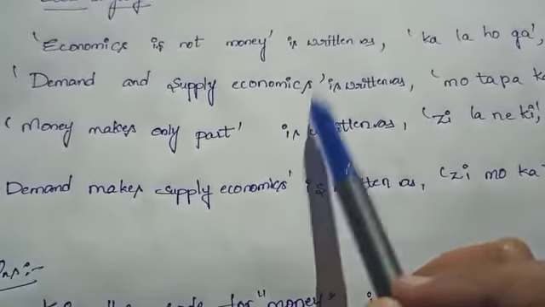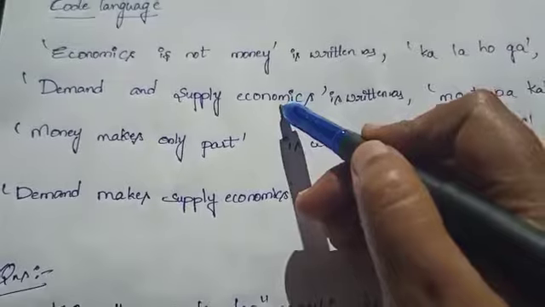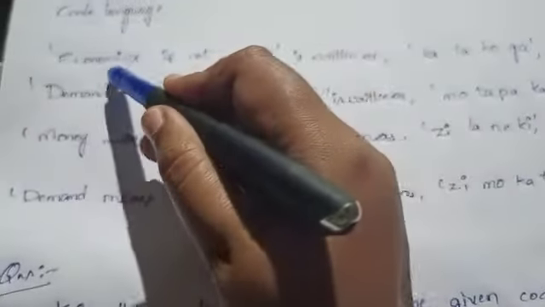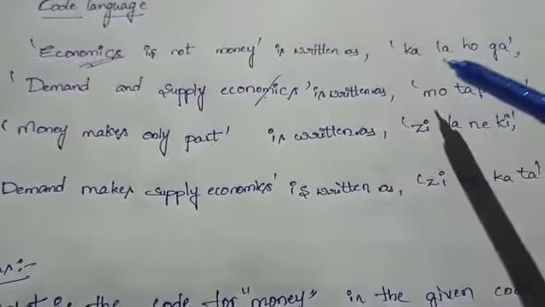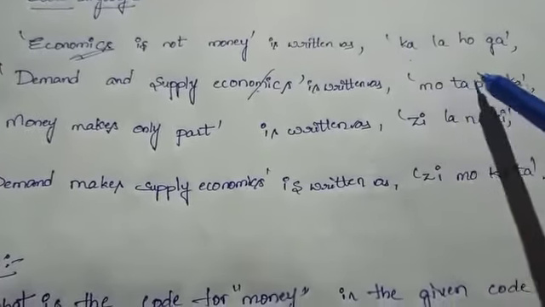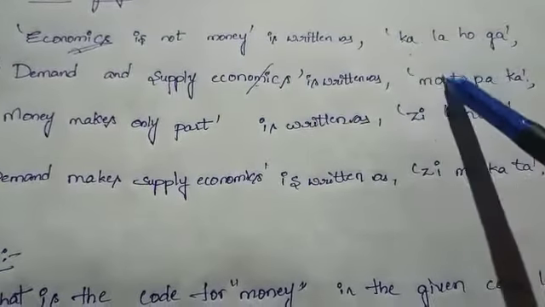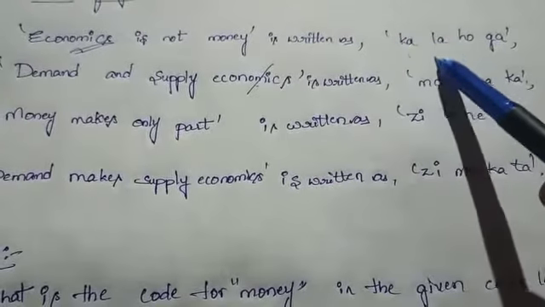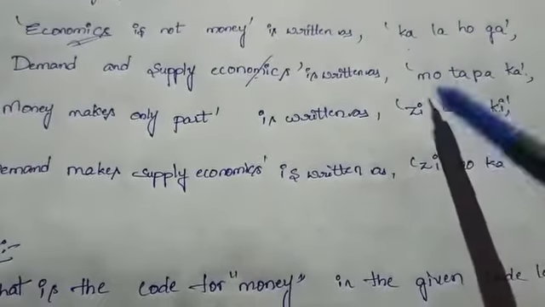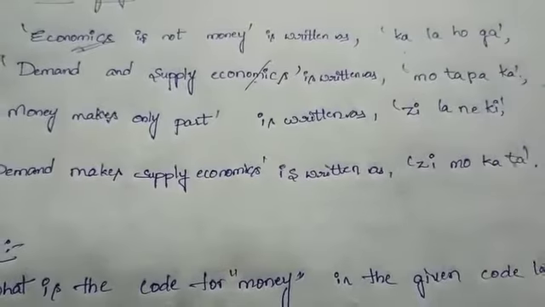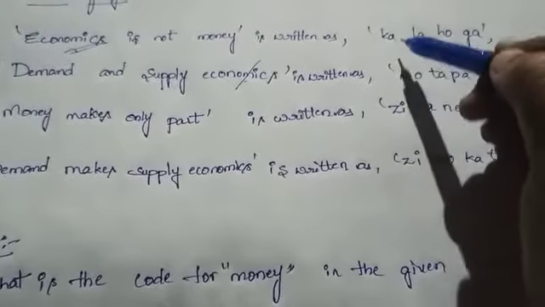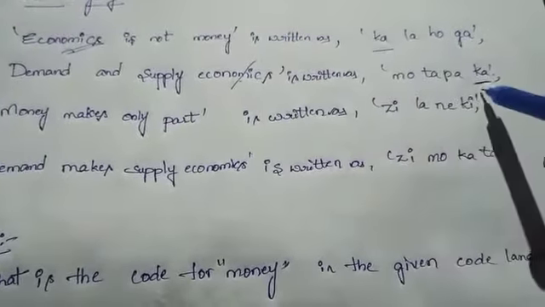Common word is economics. See the common code: KALAHOGA, MOTAPAKA. Here the common code is KA.